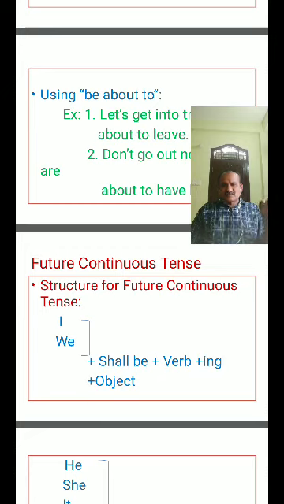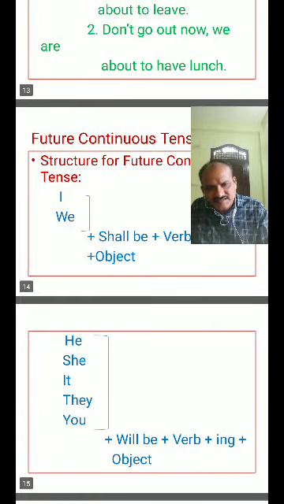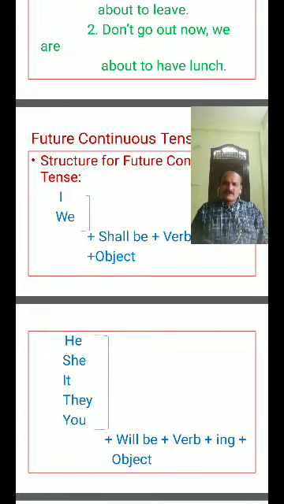Will be plus progressive means the action or activity is active at the time. The structure for future continuous tense: I, we shall be, verb plus ing form plus object. He, she, it, they, you will be, verb plus ing plus object.